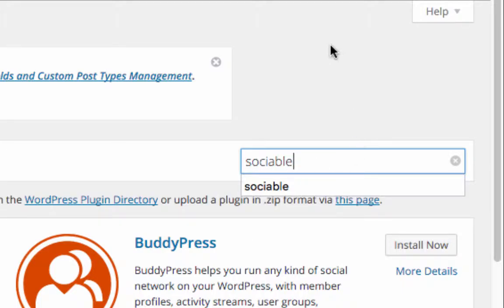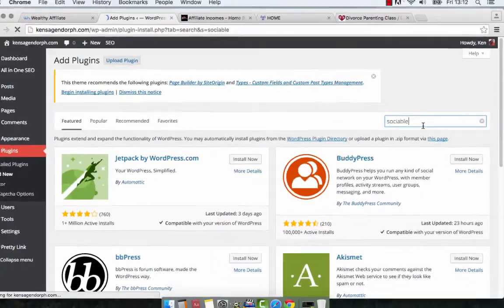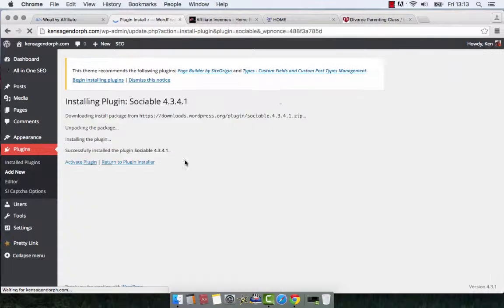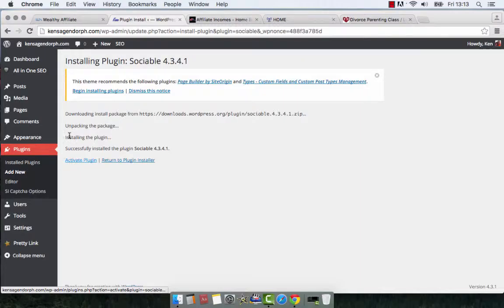Okay. So if we're looking for the Sociable plugin, this is the one we want right here, the very first one that pops up, the one by Blog Page, called Sociable. Very simple to do. Just install. That plugs it into your website. That's why they call them plugins. It plugs it into your website. And then hit activate the plugin.